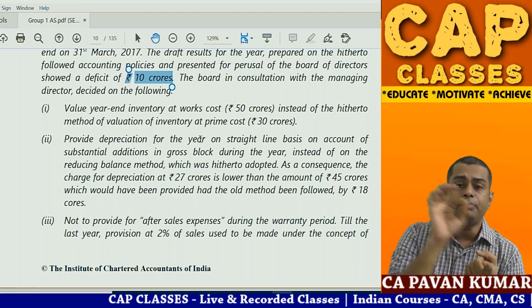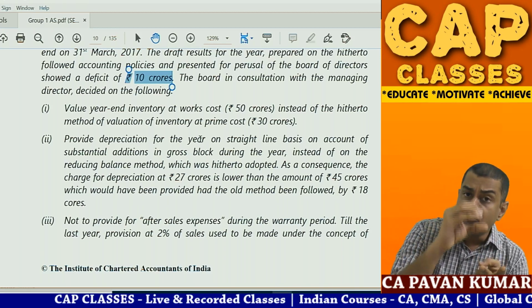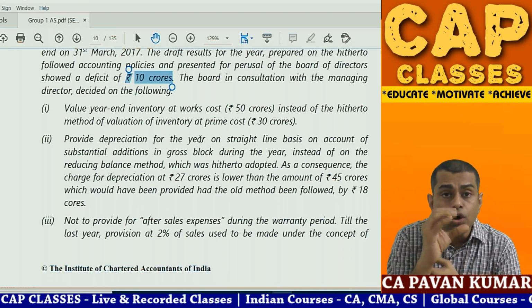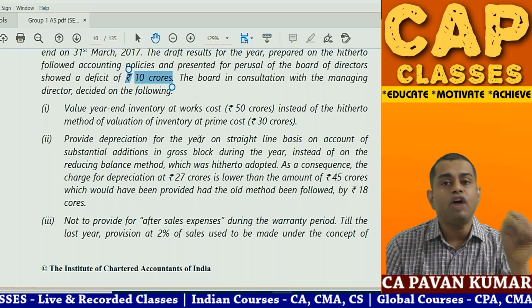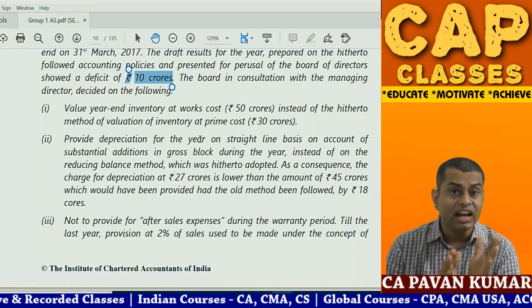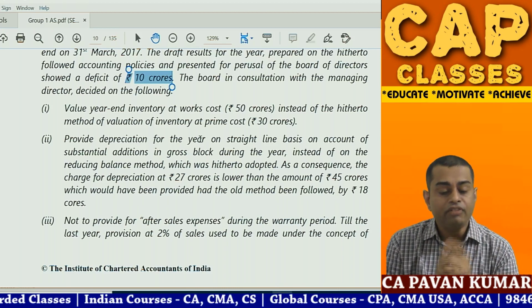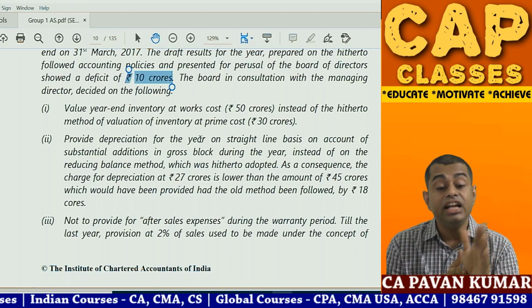Step 1, at present the company is following prime cost, inventory value 30 crores. Step 2, now onwards the company is changing its valuation policy to factory overheads, which is 50 crores. Because of this change, profit increased by 20 crores and inventory is increased by 20 crores. Year end inventory, closing stock will increase by 20 crores. Khatam.